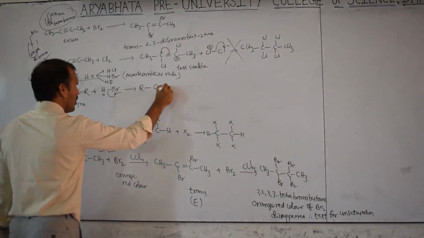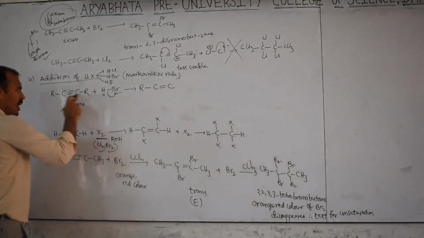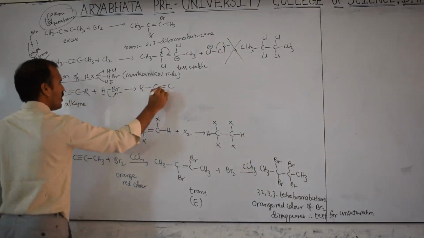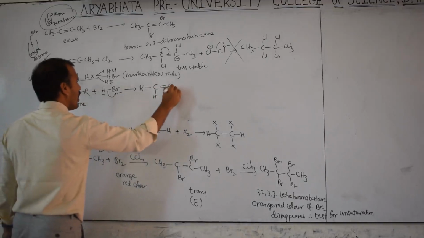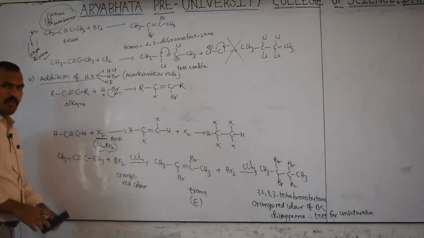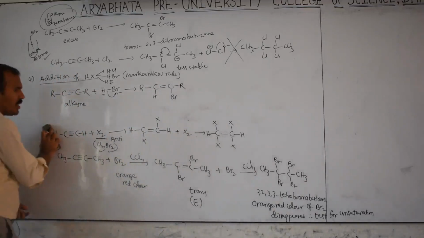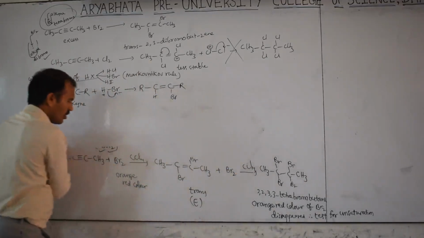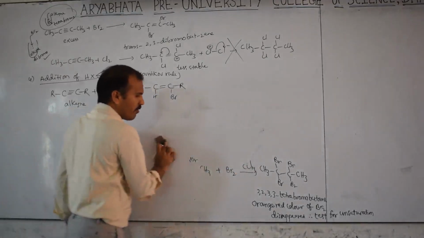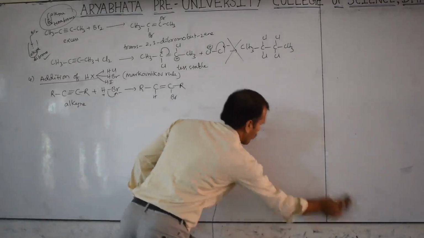R, C, double bond, C, one H added on the left side, then H, and Br is added here, and this is R. But when unsymmetrical, that time you will get the confusion. That time you have to follow the Markovnikov rule. So how to follow the Markovnikov rule?